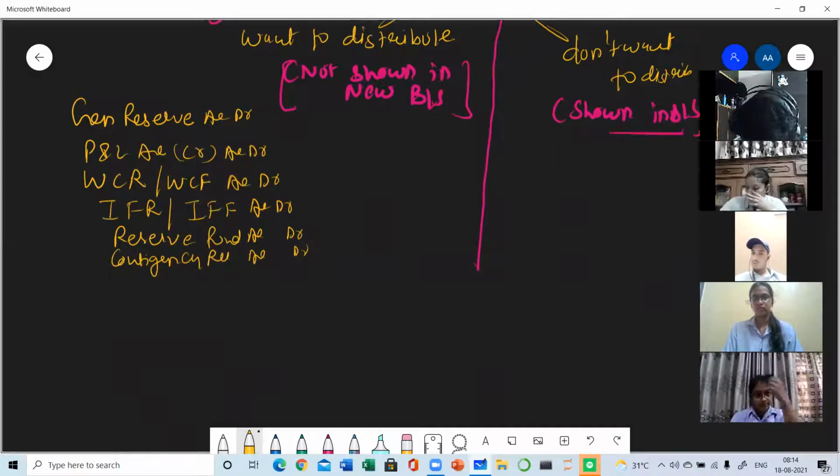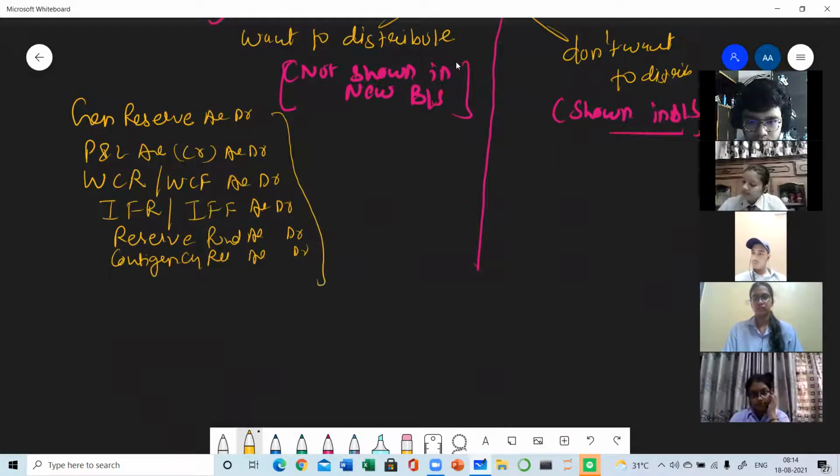All these are the examples of reserves. So these all will be debited. Why debited? As all these have credit balance, and we just want to distribute them. So they must be debited. It means we do not want to show them in the balance sheet. If anything is removed from the balance sheet, it means the account is closed. So reserve, profit and loss, WCR, IFR, reserve fund, contingency reserves, all accounts will be closed. So they must be debited.